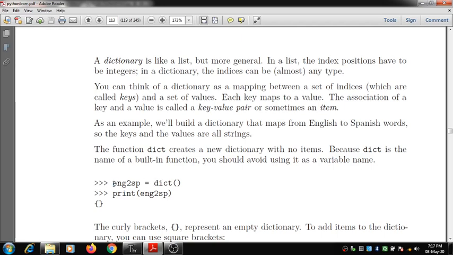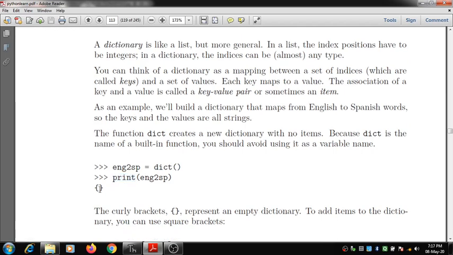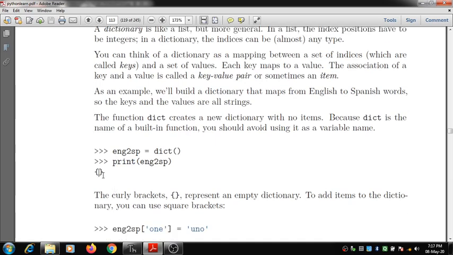The name given to the dictionary is eng to sp, that is English to Spanish, and I use the built-in function to create it. When I print this dictionary, you can see curly braces getting printed. The curly braces represent an empty dictionary.